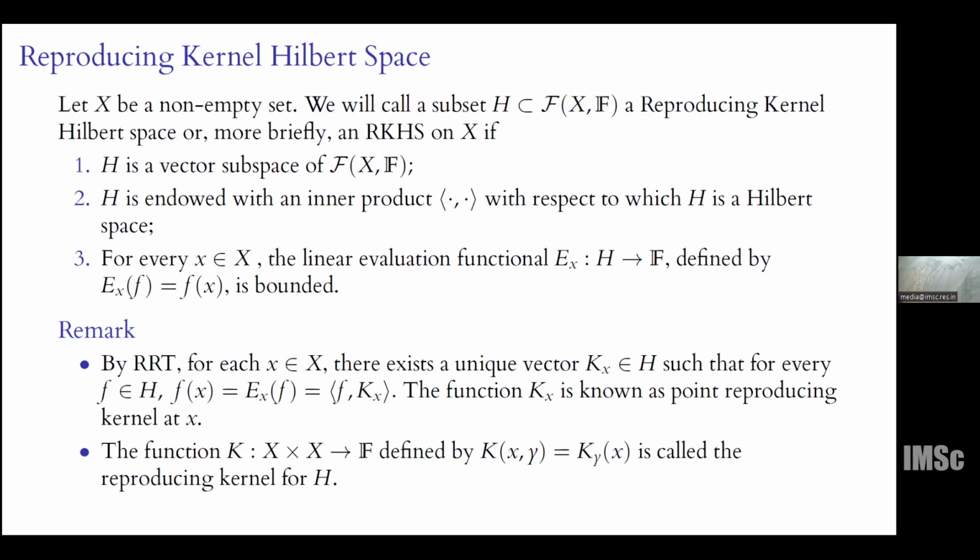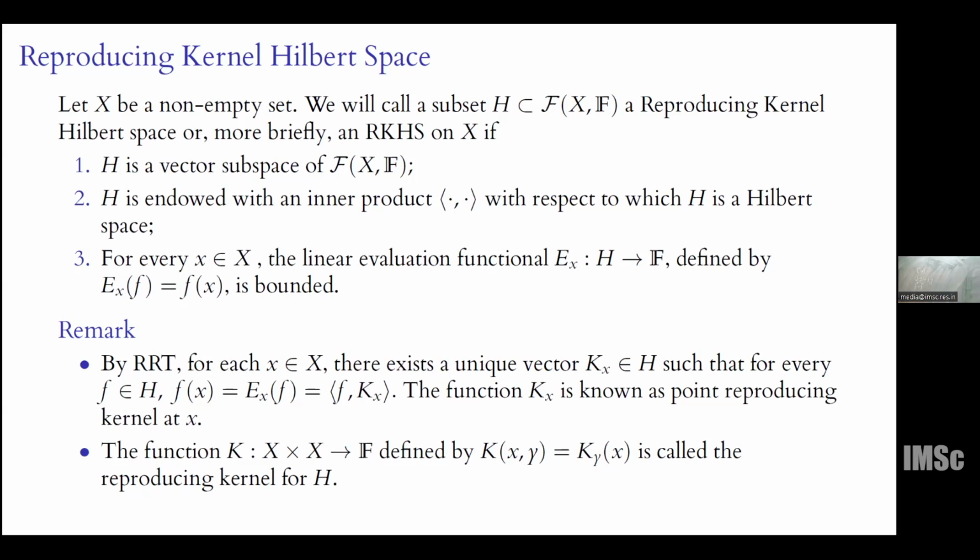Since at the end we'll be seeing C-star algebras of analytic functions, which are also related to some very special type of Hilbert spaces known as reproducing kernel Hilbert spaces, let us first see what reproducing kernel Hilbert spaces are. So here F is a field which is either R or C, and X is a non-empty set. Then F of X comma F denotes the functions from X to F, which is a vector space. And if I consider H to be a non-empty subset of this collection, then it is said to be a reproducing kernel Hilbert space, sometimes simply RKHS, if it has these 3 properties.